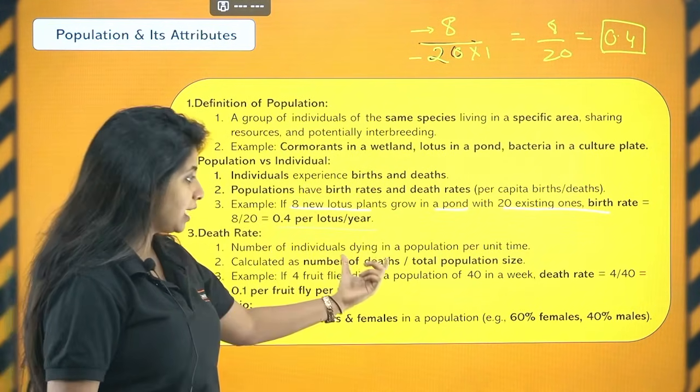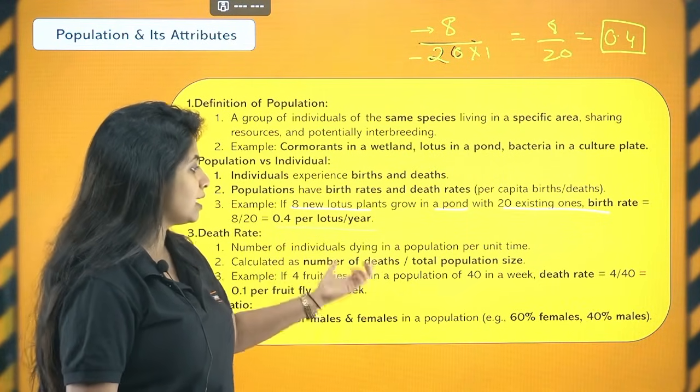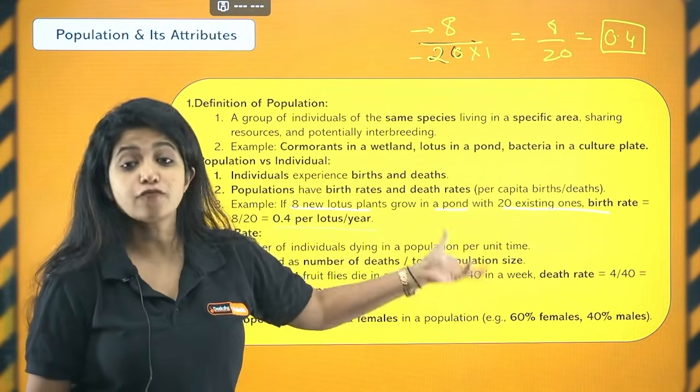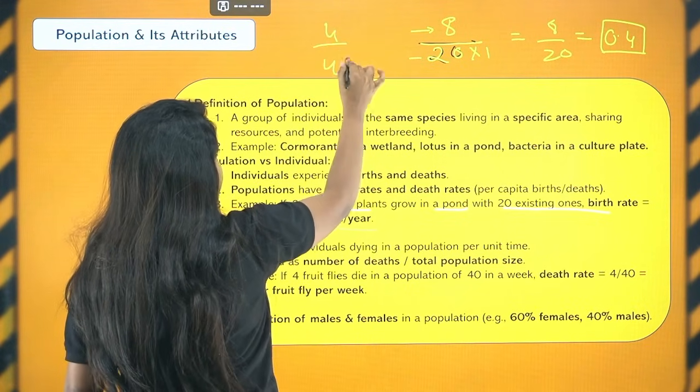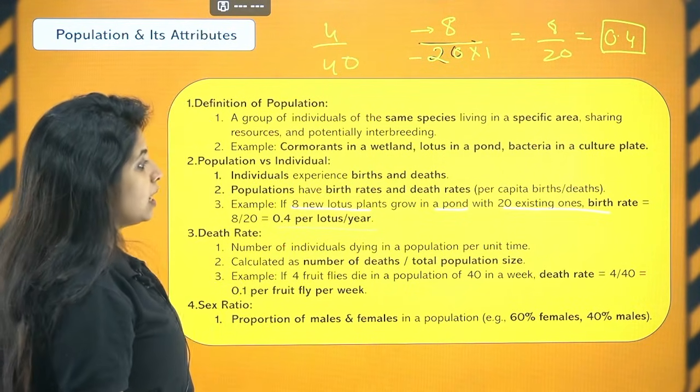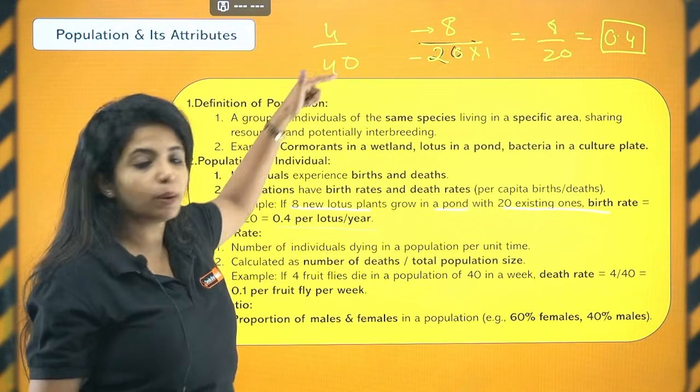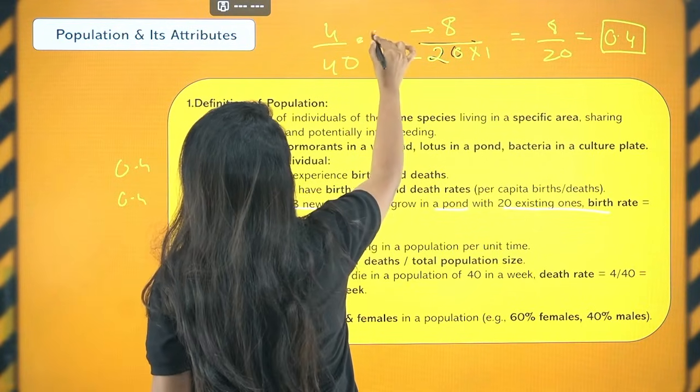Again, the number of deaths that has taken place. For example, 4 fruit flies die in a population of 40 in a week. So what do you do? 4 divided by 40 is what you write up there. Now the death rate will be just this. 4 divided by 40 is equal to whatever number comes, that is 0.1.